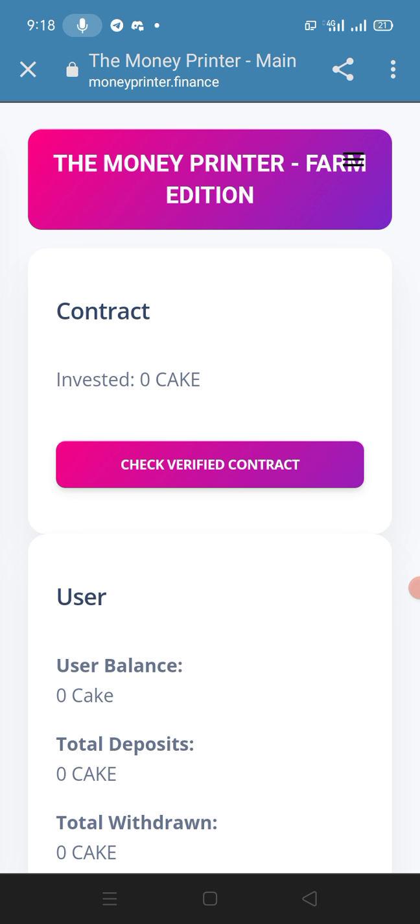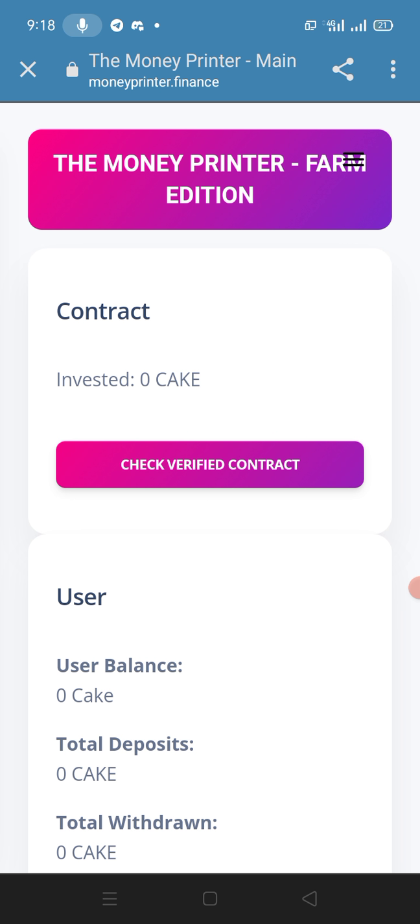No need to click on the link, just copy the link, because it's a very amazing investment site and it's very necessary to connect your MetaMask or Trust Wallet with their site. I have Trust Wallet on my mobile, so I need to connect my Trust Wallet to their website. Here you can see that this site is not connected to my wallet. You can also find that the invested cake is zero and user balance is zero.